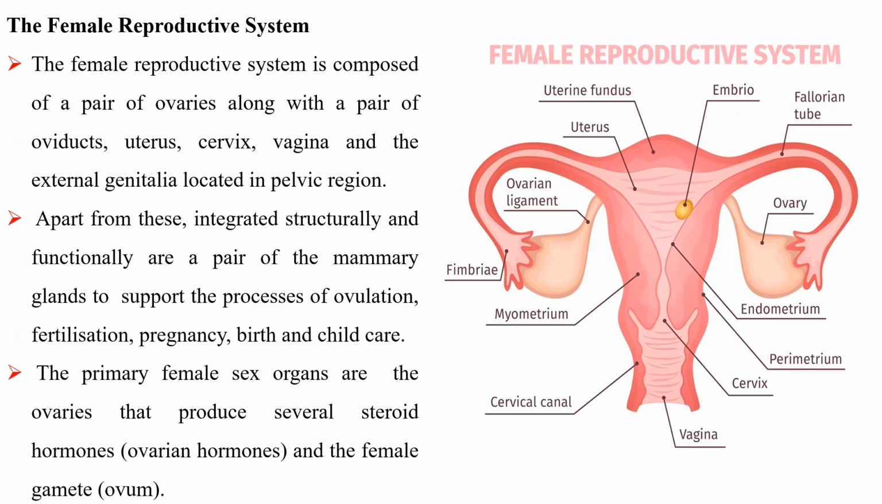The female reproductive system. The female reproductive system is composed of a pair of ovaries along with a pair of oviducts, uterus, cervix, vagina, and the external genitalia located in pelvic region. Apart from these, integrated structurally and functionally are a pair of the mammary glands to support the processes of ovulation, fertilization, pregnancy, birth, and childcare. The primary female sex organs are the ovaries that produce several steroid hormones and the female gamete.